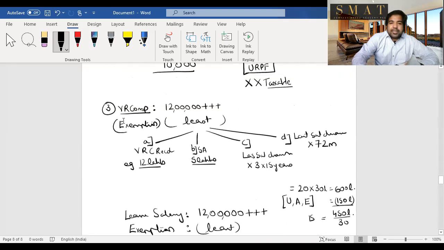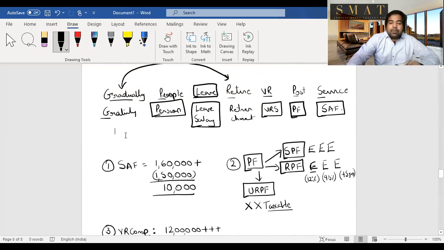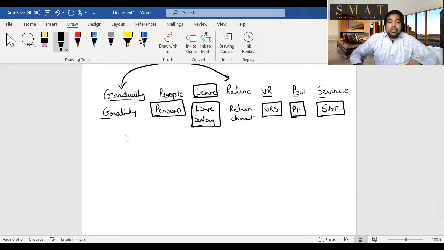Let's look at the sections. Let's add the sections and complete this retirement benefits. You start this exemption with 10-10 because that's the first thing. Next is 10-10A because that's the next thing. Gradually, people leave. You're always around, and because of that, you get leave salary. So always around. So 10-10 AA, always around. Retrenchment, guys, is a bad thing. They ask you to leave an organization, so it's a bad thing.